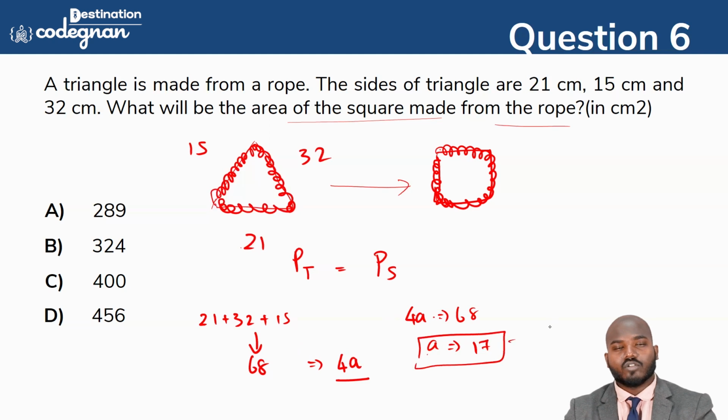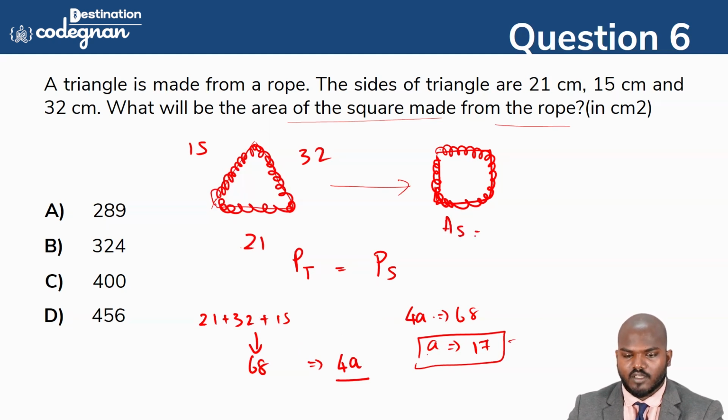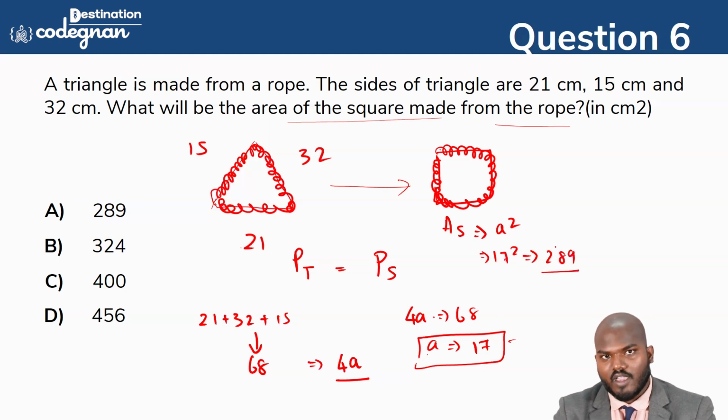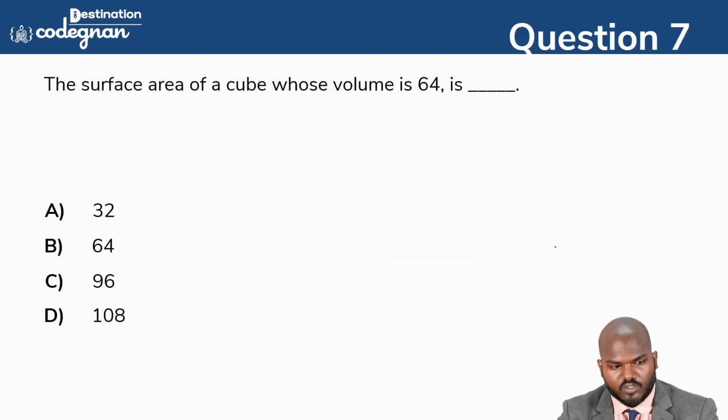Okay, so A is equal to 17. We can call that here in this place. Once you have this, the area of the square formula is equal to what, guys? We can say A square. Now you have the value of the side, so you just need to square it. 17 squared is equal to 289, that is the answer. Got it, guys? Everyone clear? Okay, so let's move to the next question.